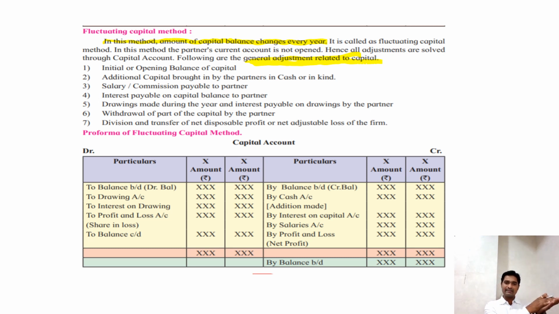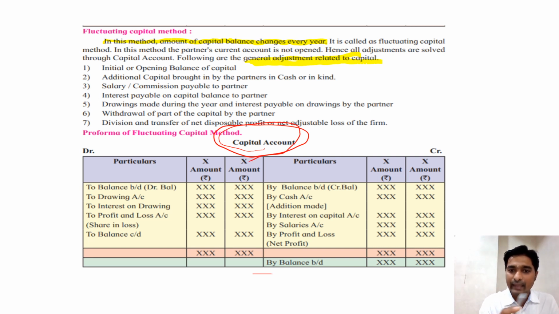So in case of the fixed capital method, we usually maintain the capital account and the current account. All the adjustments should be done on the current account. We don't have to make any adjustment on the capital account. But in case of fluctuating capital, here we maintain only one account, which is the capital account.